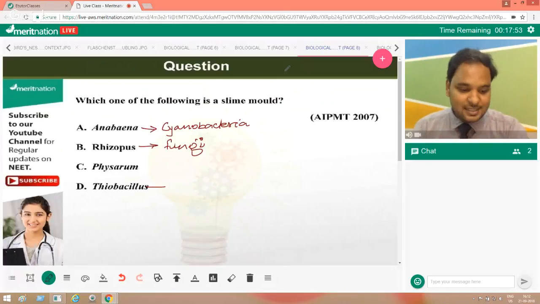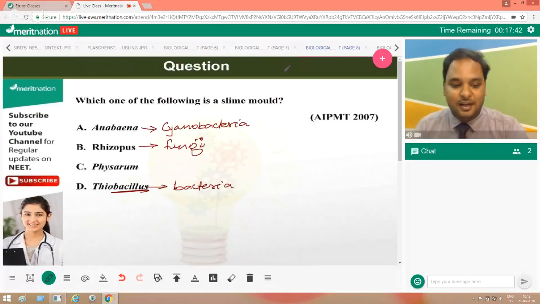Next is Thiobacillus. In its name only, it's bacillus. It's a bacterium, and especially a gram-negative bacterium. The only answer which is left here is Physarum, and Physarum is one of the very common examples of slime mold.